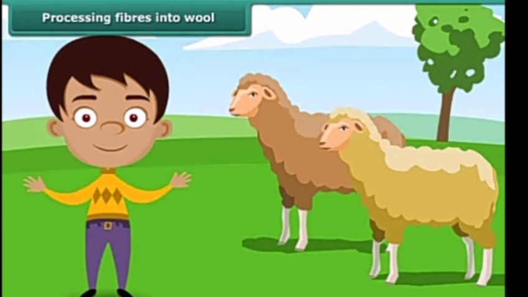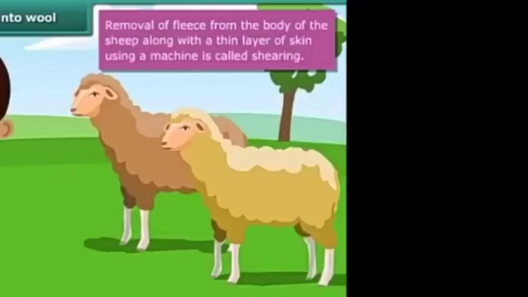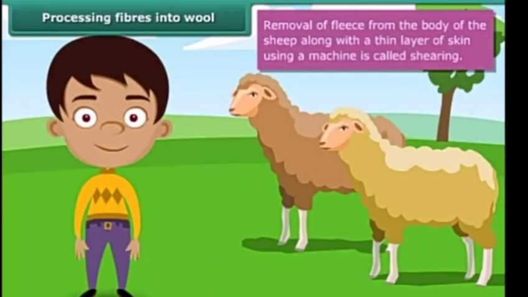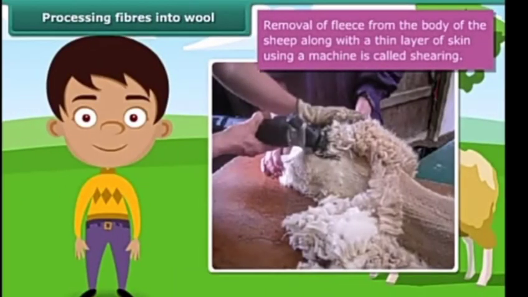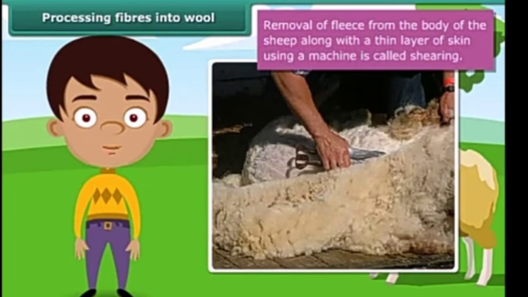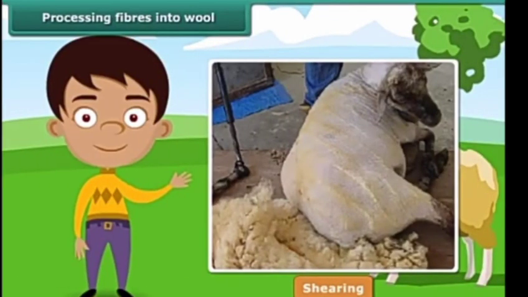Moving on, let's study the process by which wool is obtained from a sheep, one step at a time. First, the fleece is removed from the body of the sheep and a machine is used for this purpose. The process of removing the fleece of the sheep from its body with the help of a machine is called shearing. Shearing does not hurt the sheep. This is because the uppermost layer of the sheep's body is dead. Usually the hairs are removed during the hot weather. This enables the sheep to survive without the protective coat of hair.